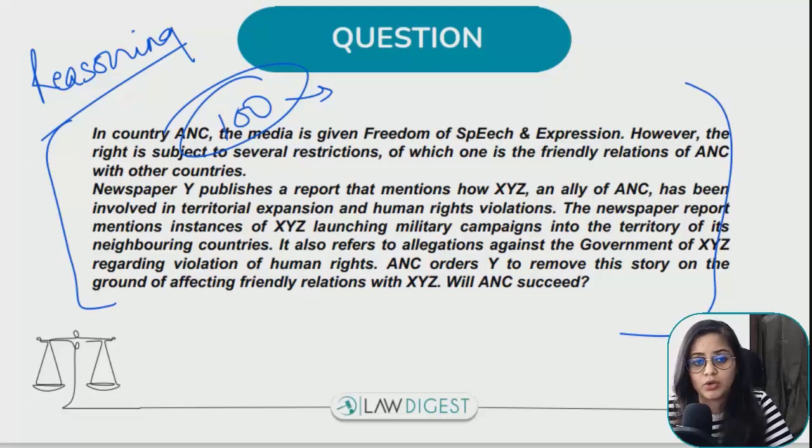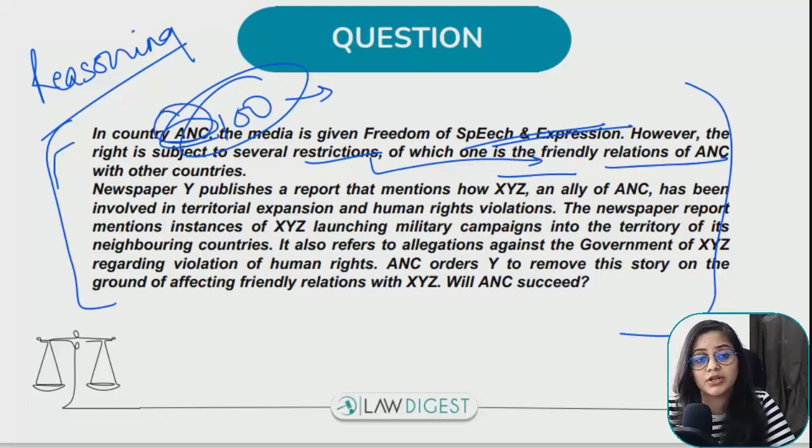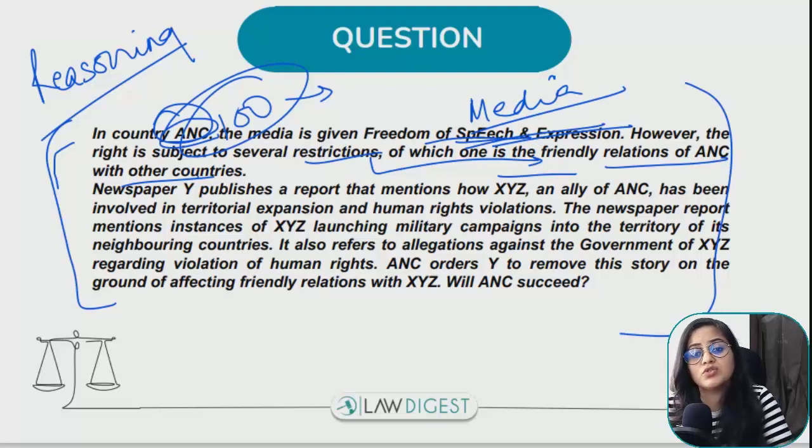Now here the question says that in a country, ANC करके एक country है, वहाँ पर the media has the freedom of speech and expression. However, it is subject to several restrictions, जिसमें से एक restriction क्या है? One restriction is friendly relations of ANC, this country, with other countries. So basically it's trying to say that आपका जो freedom of speech and expression है, जो मीडिया का freedom of speech and expression है, that is subject to some restrictions, out of which one restriction is that ANC has friendly relations with other countries.